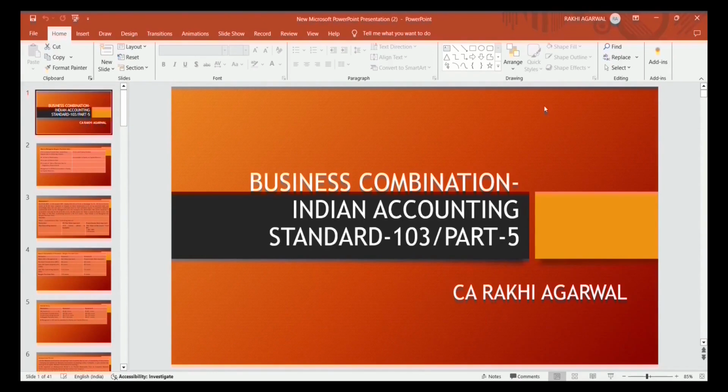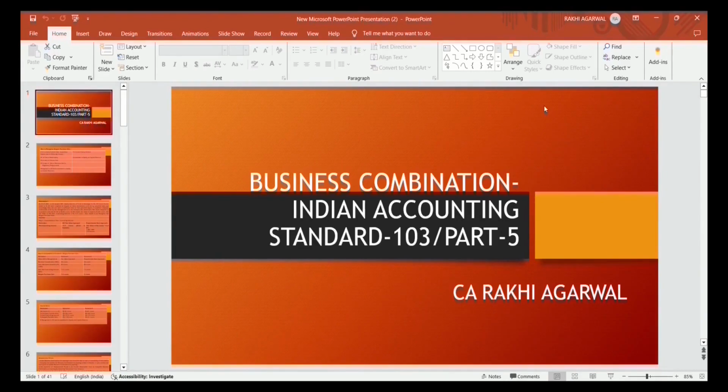And deferred consideration is the amount you decide today, but it is to be paid in future. For example, the amount decided is 100 crores, out of which I will pay you 50 crores after 2 years. That is the deferred consideration, and it should be recognized at present value today. Then we had discussed the transaction cost. In CFS it should be charged to the profit and loss account, and in the standalone financial statements it should be capitalized with the value of the asset.